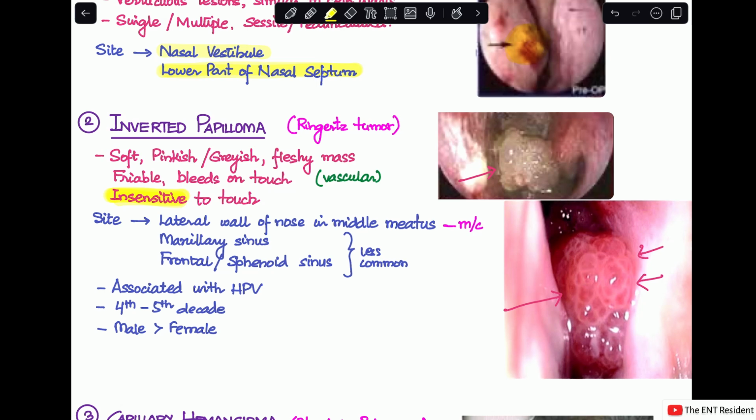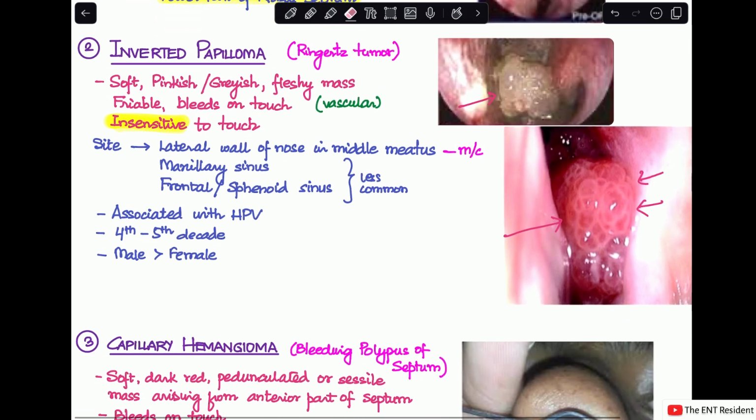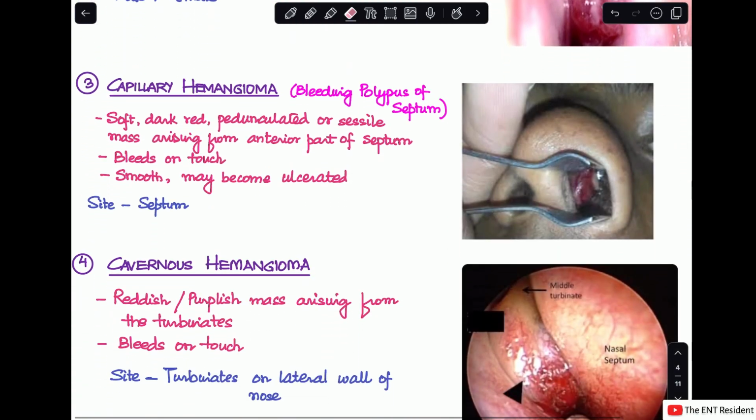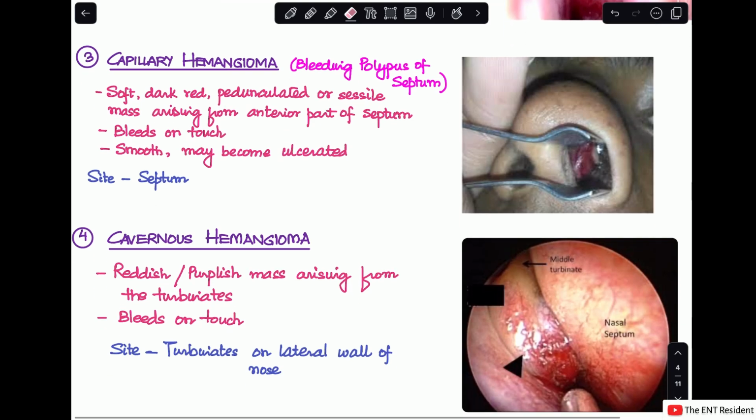These cases are more common in males than in females, and it is more commonly seen in the fourth to fifth decade of life. Now, inverted papilloma has two other names. One is Ringer's tumor, and the other is Schneiderian papilloma. Inverted papilloma is something I will cover separately in another video because it has a lot to be discussed. But for now, we'll move on to the next tumor. The next two tumors that we'll discuss are the hemangiomas.